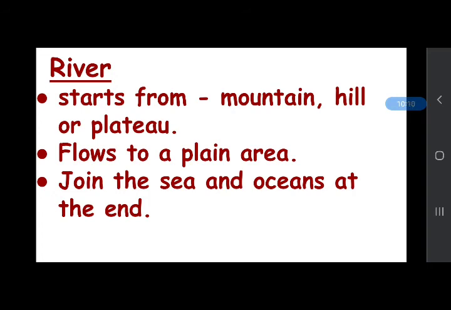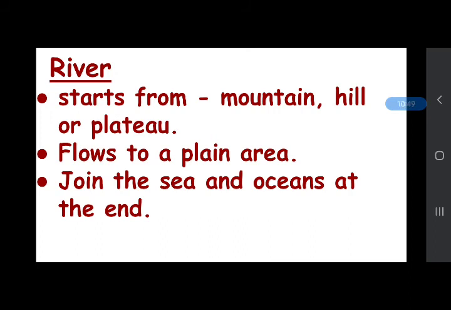The course of a river is: first they start from a higher place like a mountain, hill or plateau, and from the top, they flow down towards a plain area, and there many rivers and small streams join and form a big river. And on their way, rivers give water to lakes and other water bodies, and at the end where they reach, they finally join or end in the sea or ocean.